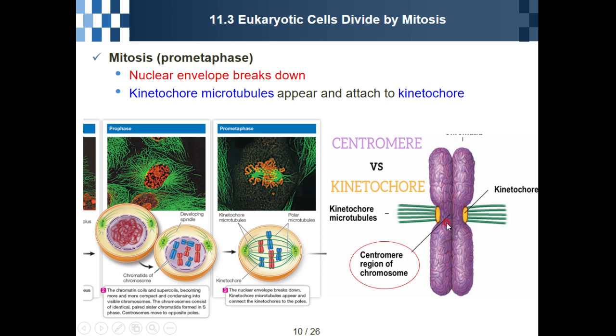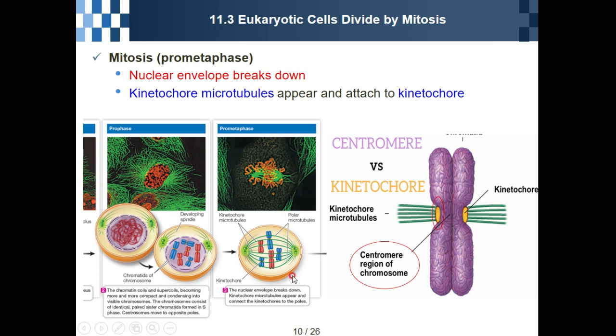At the center, the centromere region is located. Next to the centromere, there is a kinetochore. So usually the microtubule, especially the kinetochore microtubule, binds to the kinetochore, not the centromere.